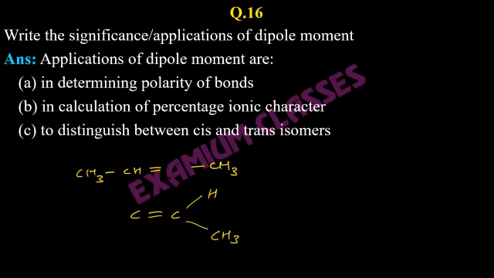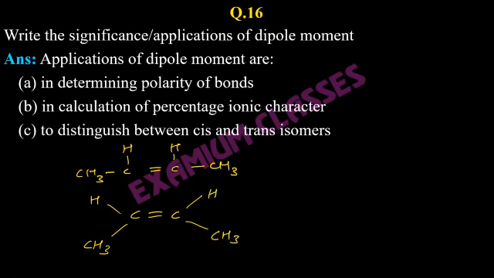So it is actually like this, and we can write the structure like this. The same thing I have written below. It is the same thing.